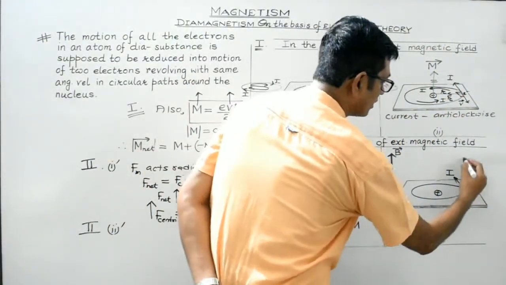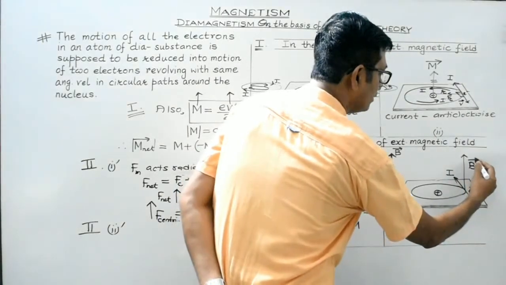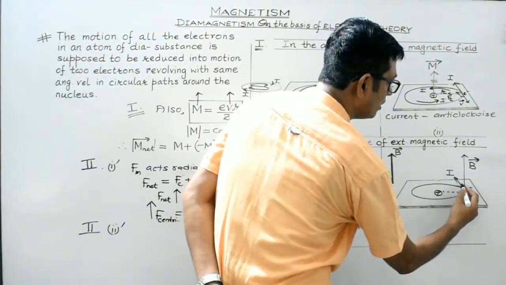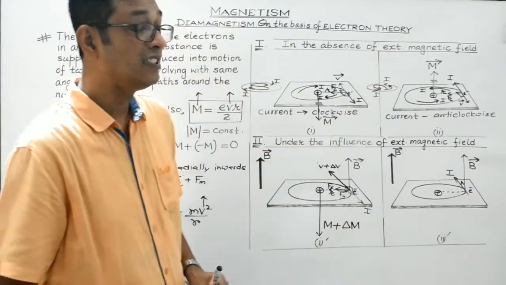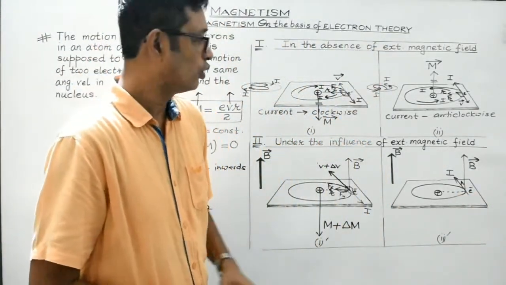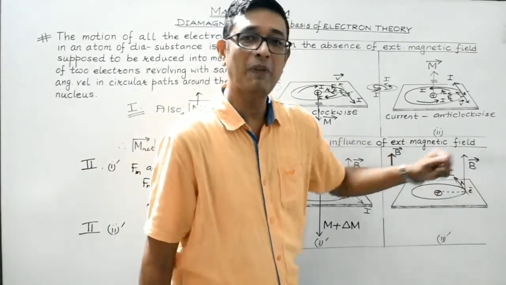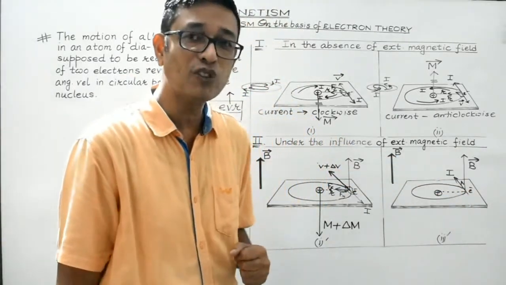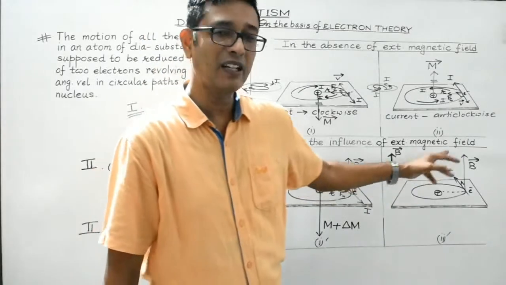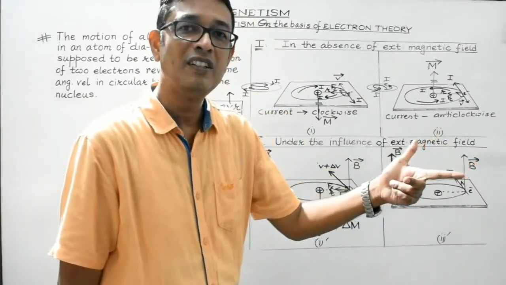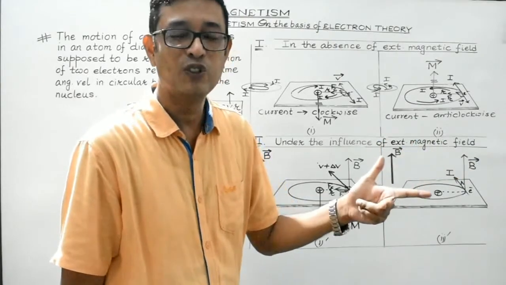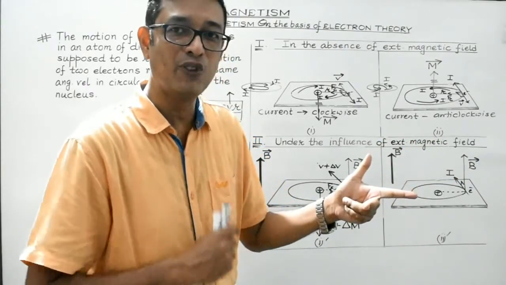So it is under the influence of this external magnetic field. The angle is 90 degree obviously. The angle between the current and the magnetic field is 90 degree. So here the electron under the influence of this magnetic field again will experience a magnetic force. So if the direction of the current and magnetic field is given and it's 90 degree, then we can very much make use of Fleming's left hand rule so as to find out the direction of magnetic force.